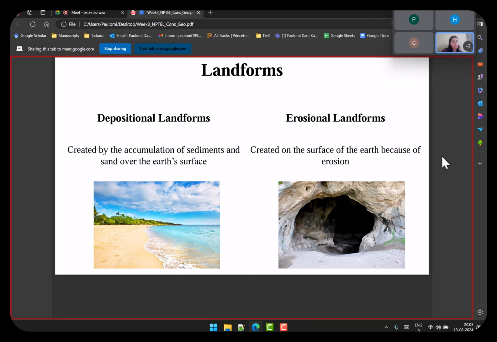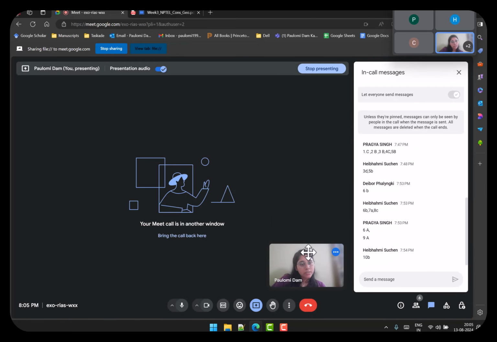The two examples in these images, can you identify them? What is this depositional landform? If people are from a coastal region, they should be able to guess it quickly. Anyone? What is this depositional landform? No?